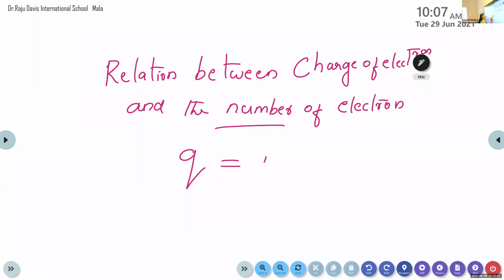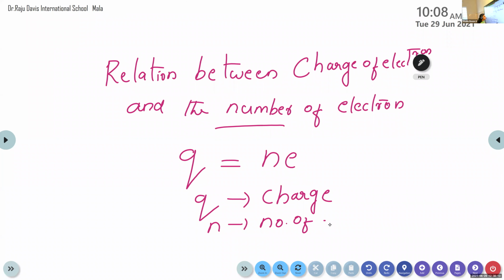The relation between charge of electron and number of electron: Q is equal to Ne, where Q is the charge, N is the number of electron, and what does E represent?